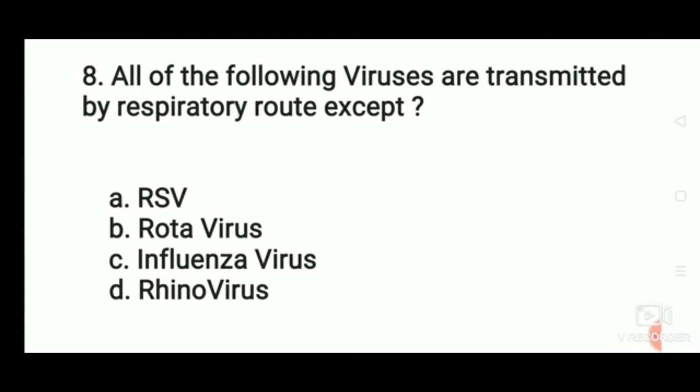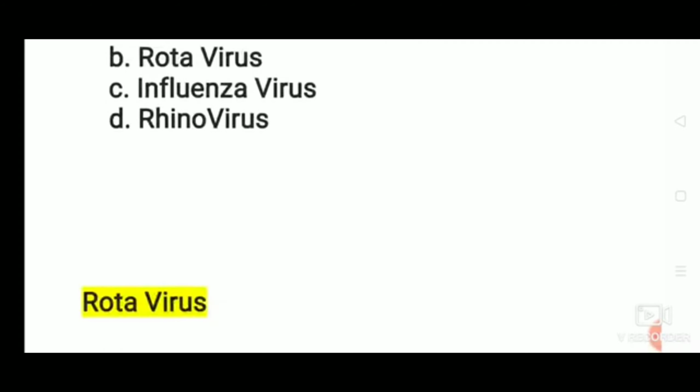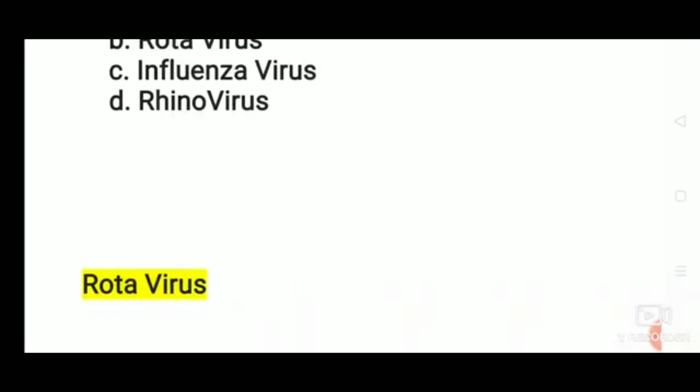All of the following viruses are transmitted by respiratory route except RSV, rotavirus, influenza virus, or rhinovirus? The correct answer: rotavirus.